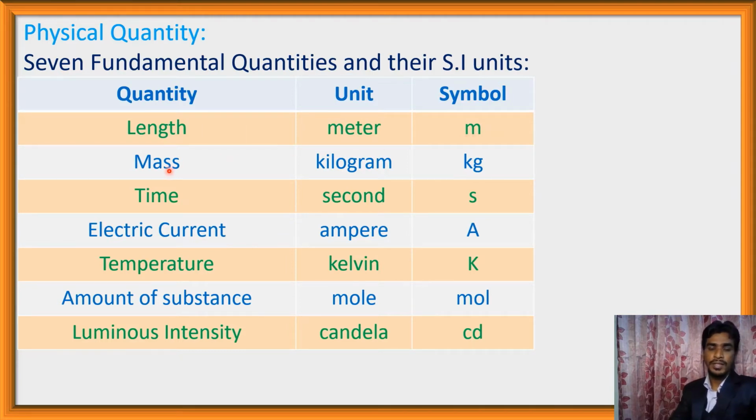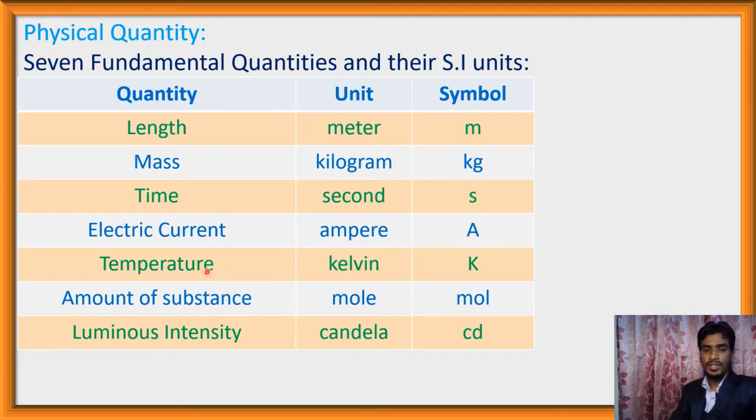And mass, unit of mass is kilogram, that is international unit of mass is kilogram, and it is denoted by kg. Time is a fundamental quantity, its unit is second and it is denoted by s. Electric current, it is also a fundamental quantity and its unit is ampere and its symbol is capital A.